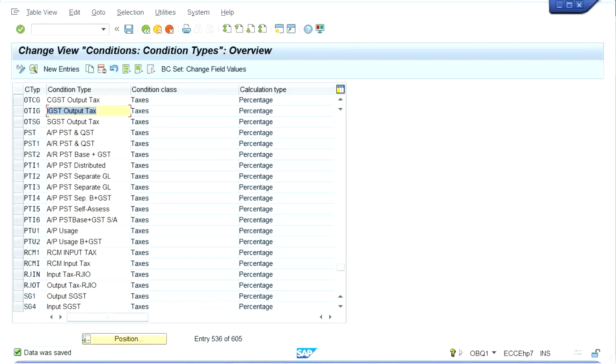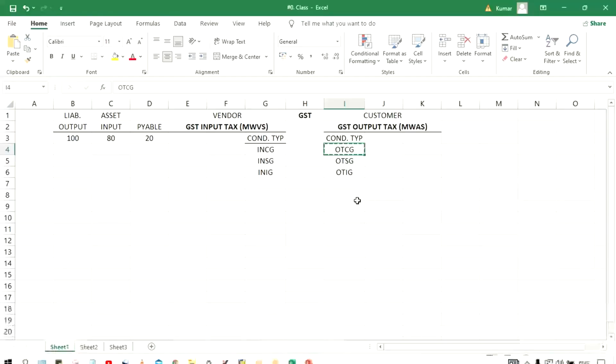So what we have done, we have created three different condition types. What is the use of this condition type, guys? In terms of tax calculations, there is a use of this condition type, whether the tax is going to be calculated on base amount or tax amount.